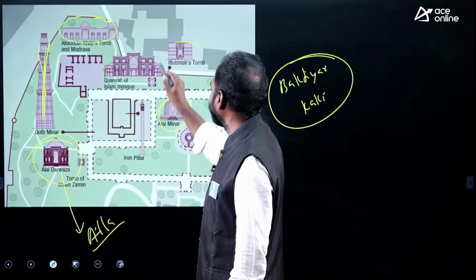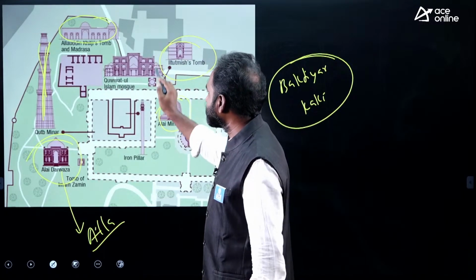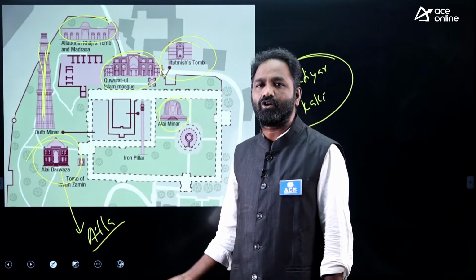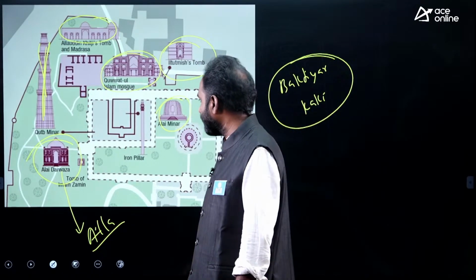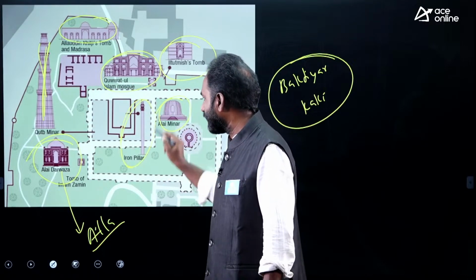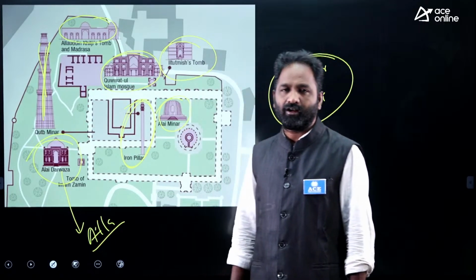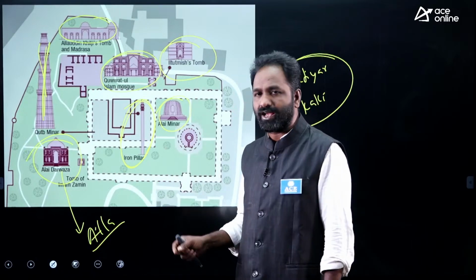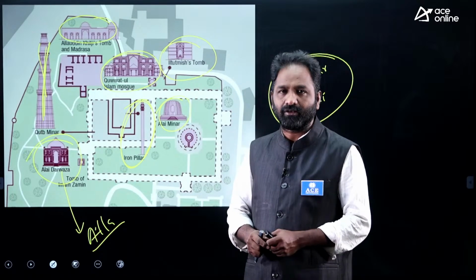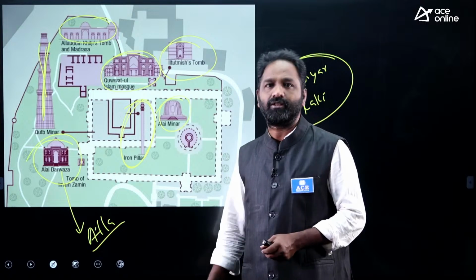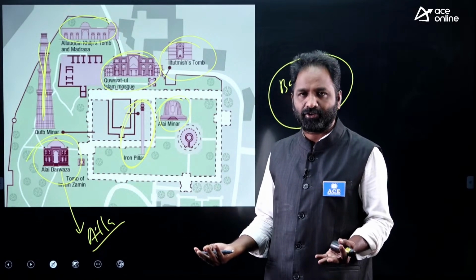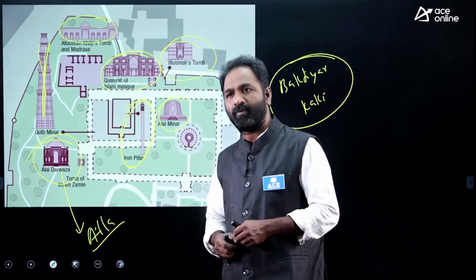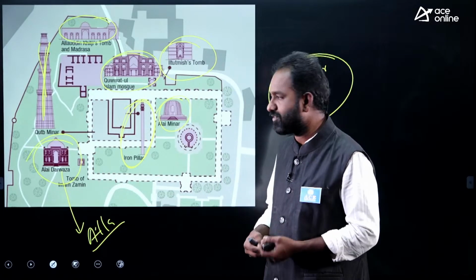Later we have the tomb of Iltutmish also. And one of the famous mosques here is called Quwwatul Islam, one of the oldest mosques in the country. Next is the iron pillar, the masterpiece of Chandragupta II, Vikramaditya, who created this iron pillar. Later it was moved to Delhi, and different people give different opinions about the moving of this pillar. Some people believe that a person called Anangapala may have shifted this pillar.